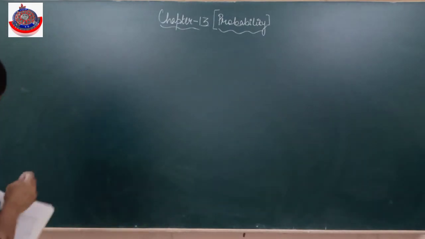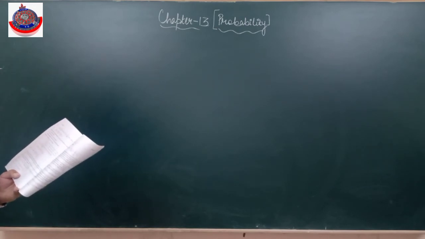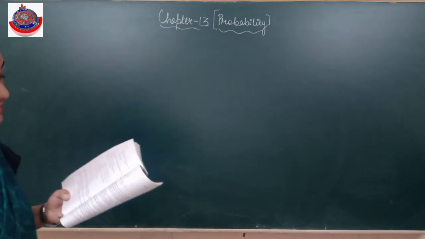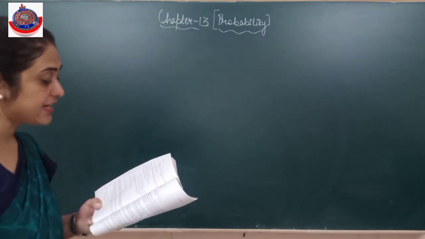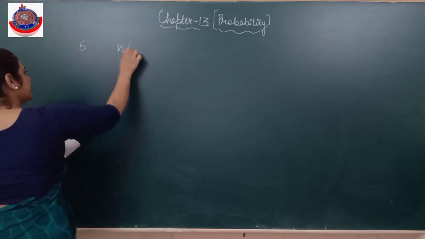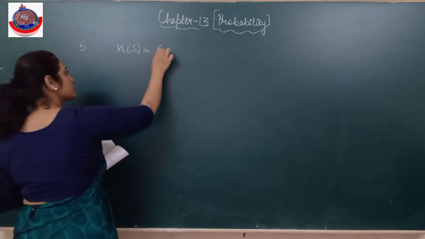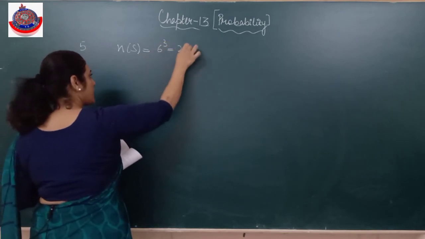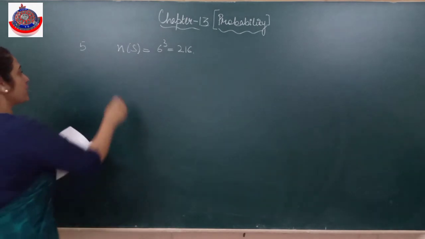The next is, a die is thrown thrice. The events A and B are defined as below. This die is thrown thrice. We know that it is 6 raised to power 3, 216. I won't be writing all. Clear? He says A is the event